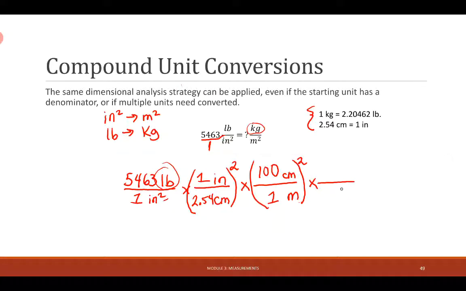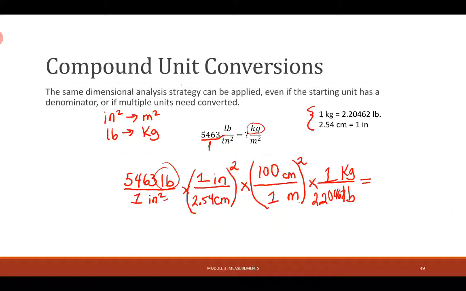And so I have to look at my pounds. My pounds is in the numerator, so that has to go in the denominator. And then my kilograms will go in the numerator. And this says that 1 kilogram is equal to 2.20462 pounds. I didn't leave myself very much room there.